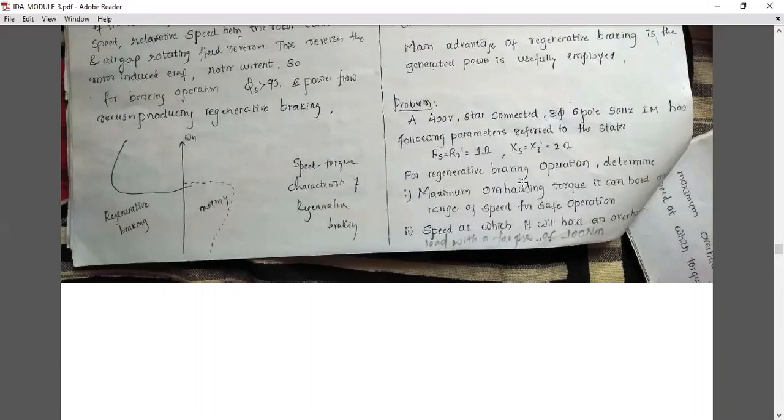For a regenerative braking operation, determine first, the maximum overhauling torque it can hold and the range of speed for a safe operation. So maximum overhauling torque means we have to calculate the maximum torque. Next, the speed range we have to calculate. Next, the speed at which it will hold an overload with a torque of 100 Newton meter. We'll discuss that one by one, step by step.